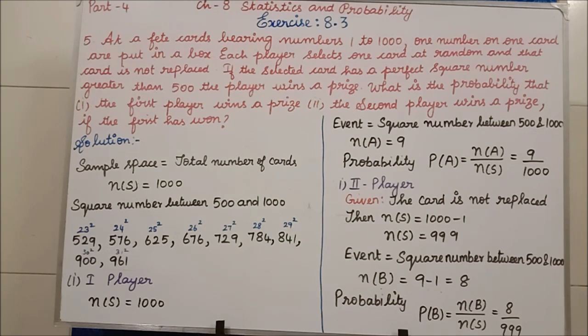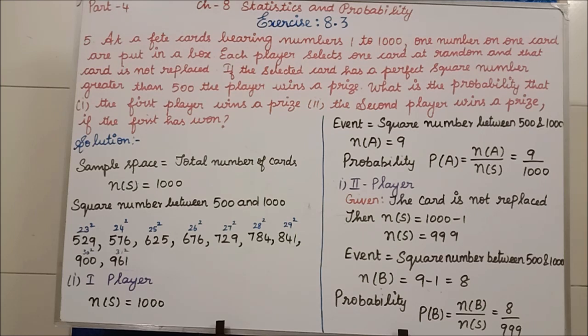But in that also they are giving one condition. The perfect square number should be between 500 and 1000. So in between 500 and 1000, what perfect square numbers do we have? If anyone chooses such a number, that person is the winner.